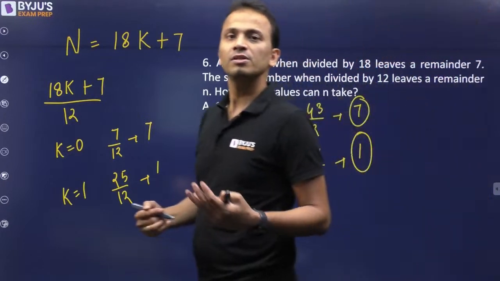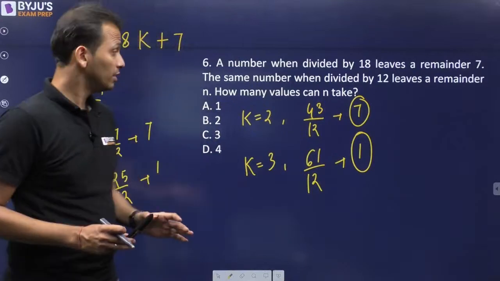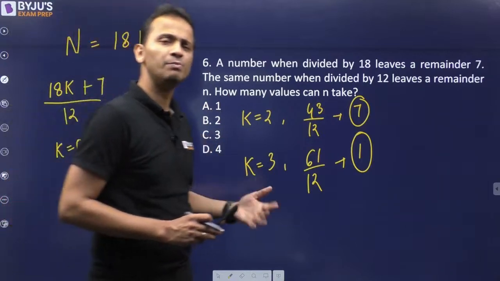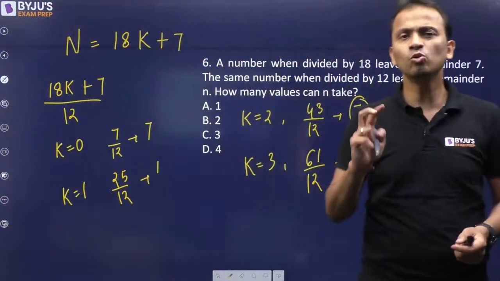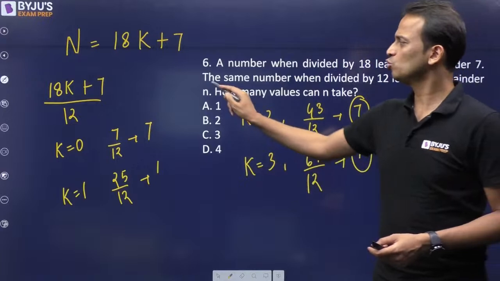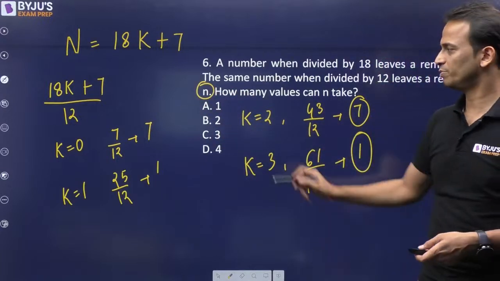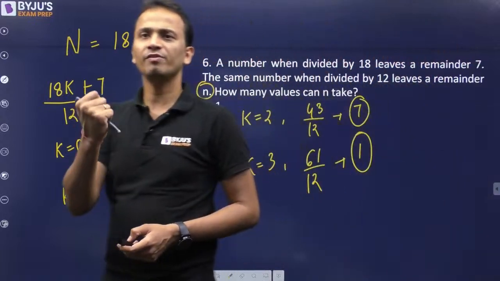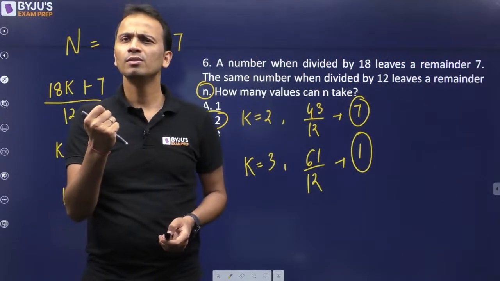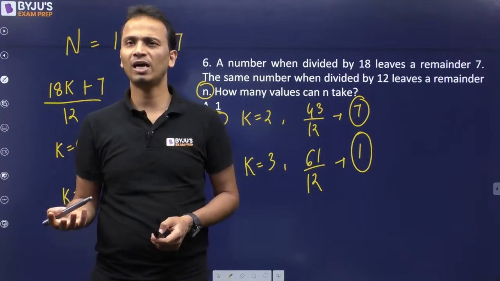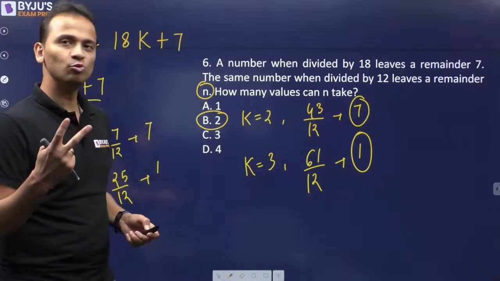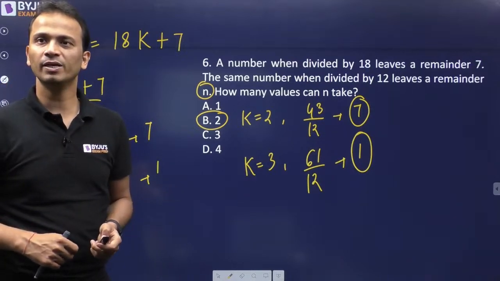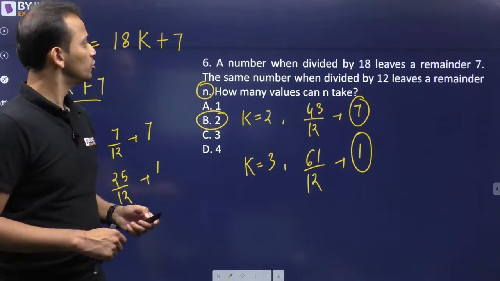So the different remainders possible are 2 only: 7, 1, 7, 1, it will keep on repeating. So there will be 2 different remainders. That means 2 different values of n are possible. So the correct answer will be option B. Not some of you, only one of you has given the correct answer. Music Course has given the correct answer. Okay, all right. Next question.